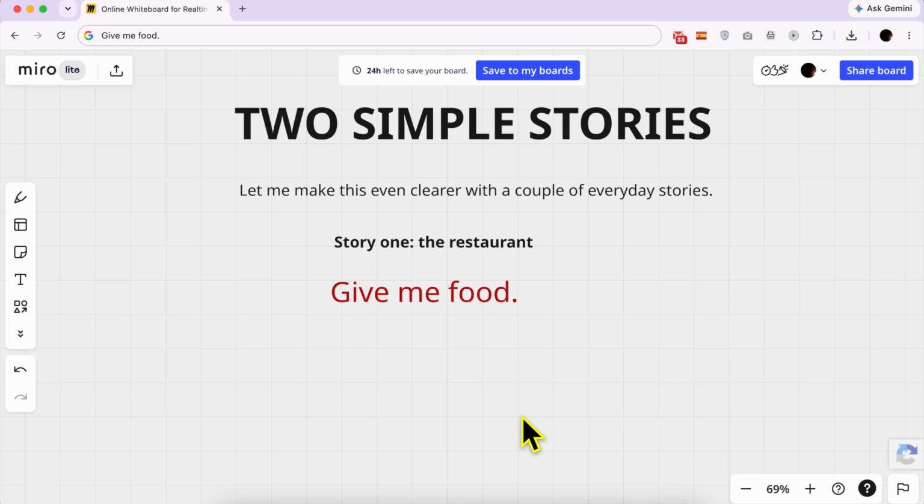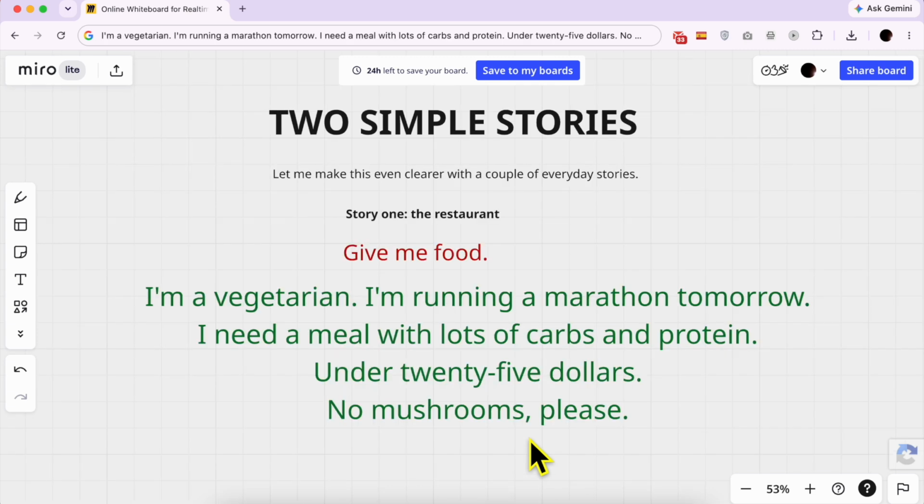Now imagine you say this instead. I'm a vegetarian. I'm running a marathon tomorrow. I need a meal with lots of carbs and protein. Under $25. No mushrooms, please. That changes everything. The waiter now knows exactly what to bring.